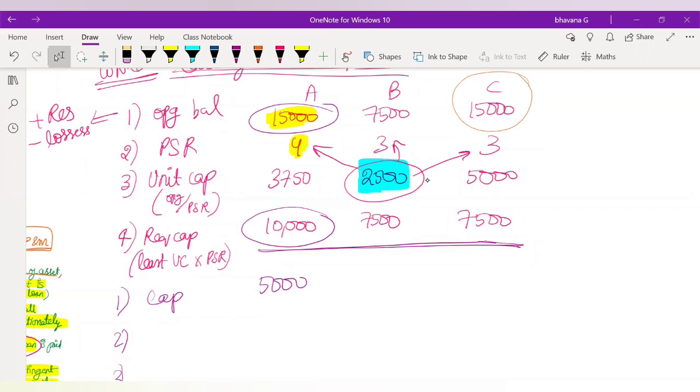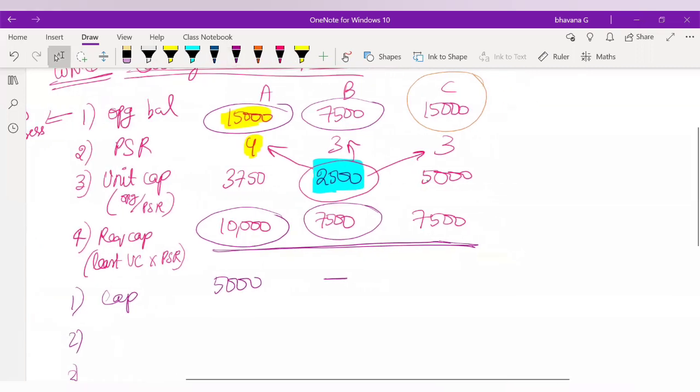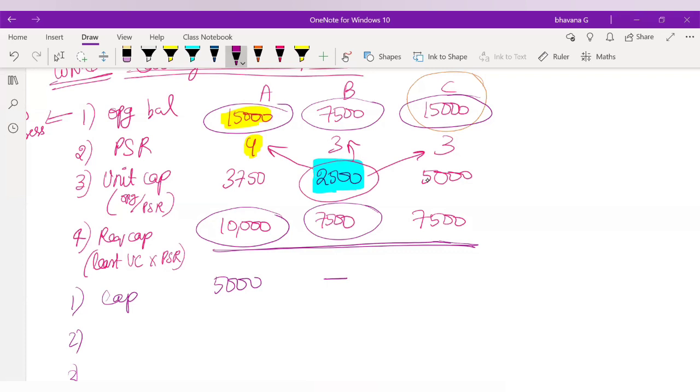Okay, so what will you do for B? Can someone tell me what you will do for B? You will do opening balance minus required capital again. That is 7,500 minus 7,500. The answer will be nil. Okay, again for C also you have to do the same. 15,000, that is your opening balance, minus required capital 7,500. You will get a balance of 7,500.